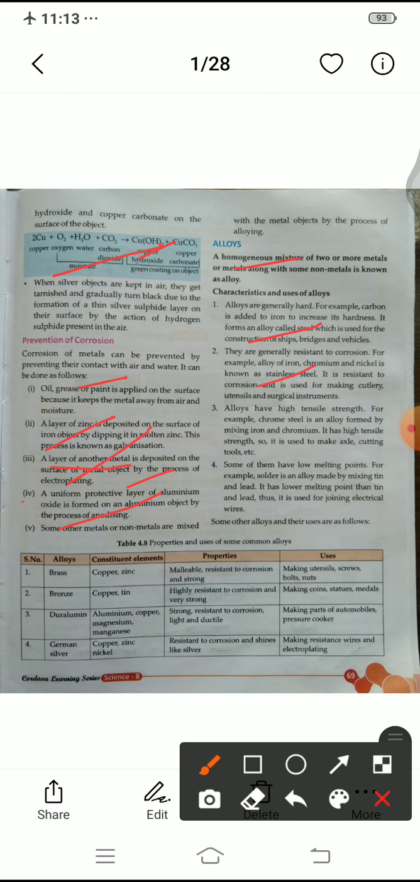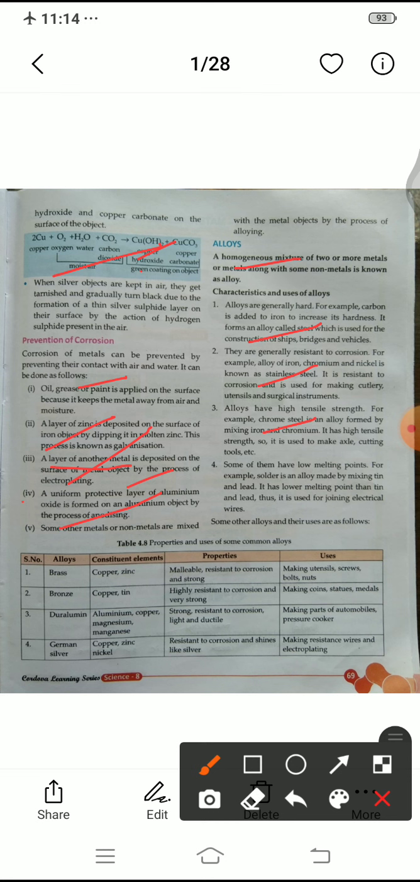They are generally resistant to corrosion, meaning alloys are resistant to corrosion. For example, an alloy of iron, chromium and nickel is known as stainless steel, and this stainless steel does not corrode when we keep it in moist air. Alloys also have high tensile strength, meaning when we apply high pressure on an alloy, it cannot break into pieces, and so we can say it has a high tensile strength.